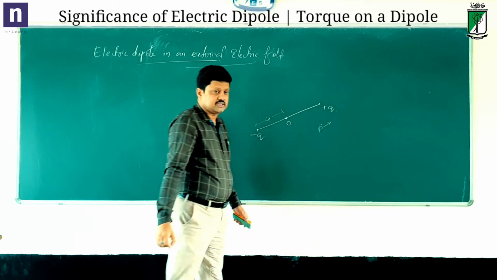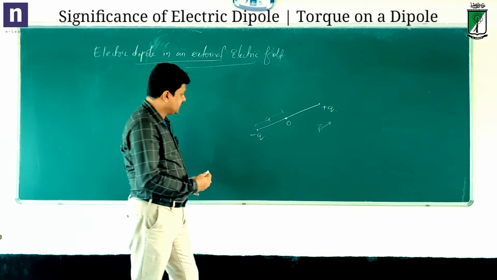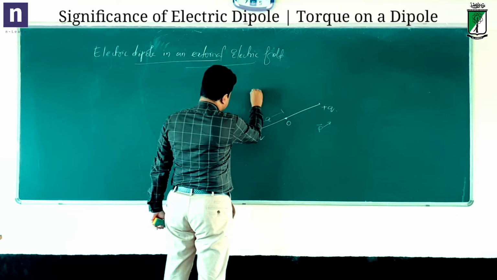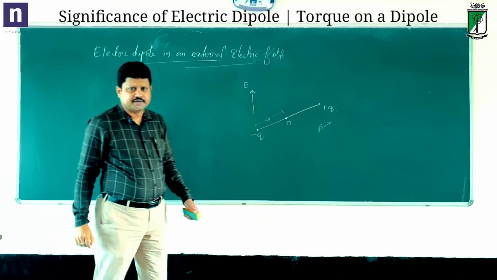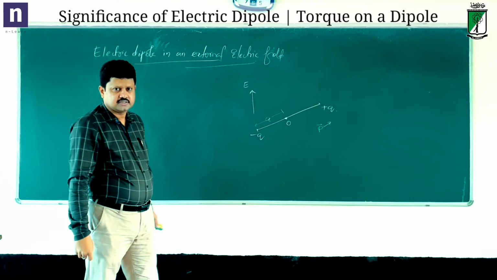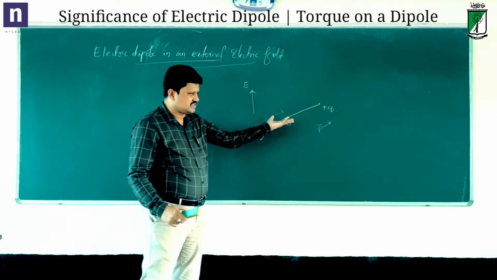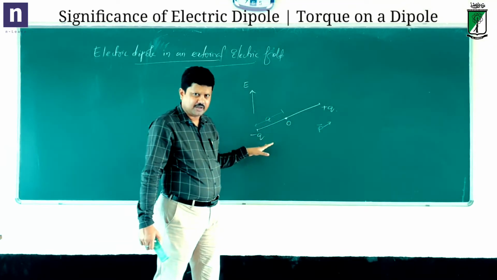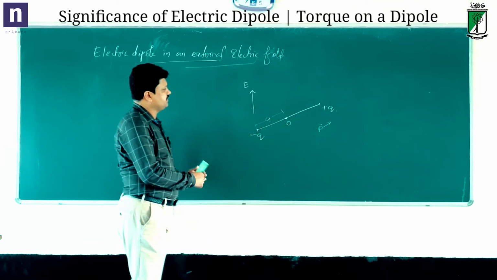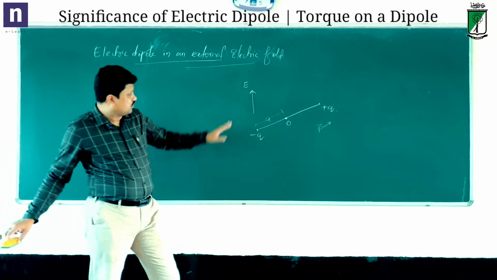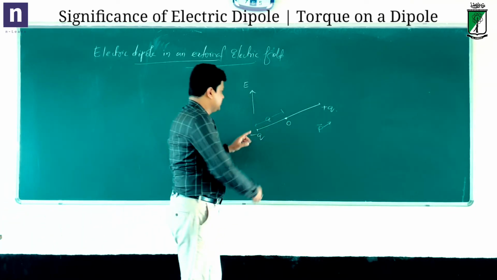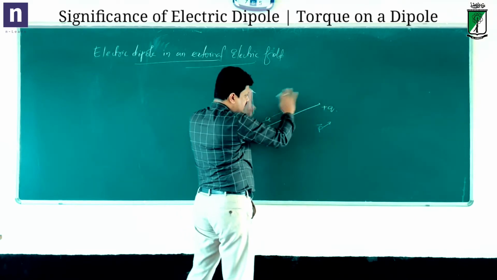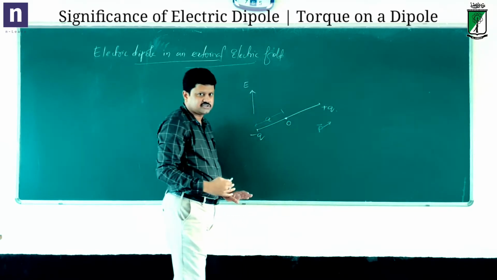Now let me apply some external electric field here. For instance, say there is an external electric field in the upward direction, which means it is making some angle with the dipole. It is not exactly parallel or perpendicular to the dipole axis, it is at some angle. What will be the effect of this field? When I show one line here, it's actually an external electric field in this direction, upward and uniform, so everywhere the field strength is the same.